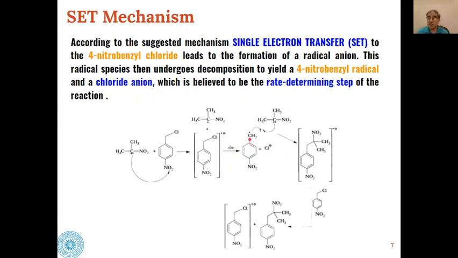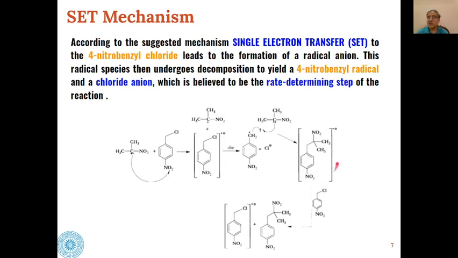So then this benzyl free radical will react with another molecule of the nucleophile, and one electron from here and one electron from here will form a carbon-carbon bond, right? And now we are left with this single electron.